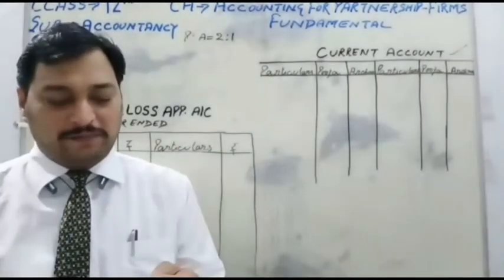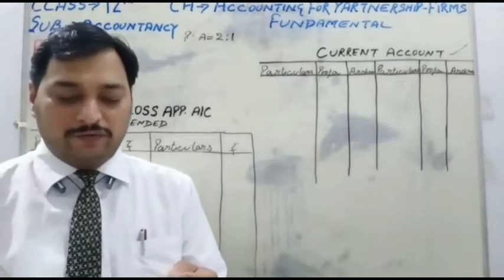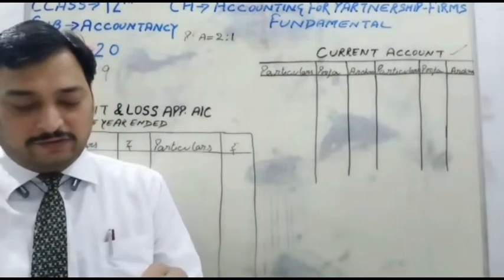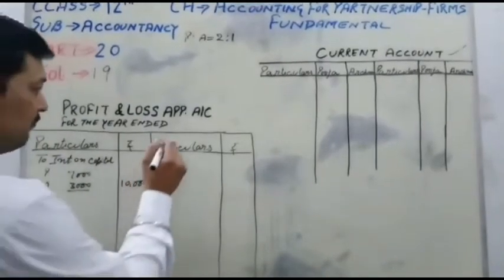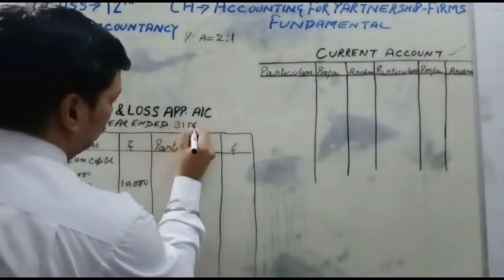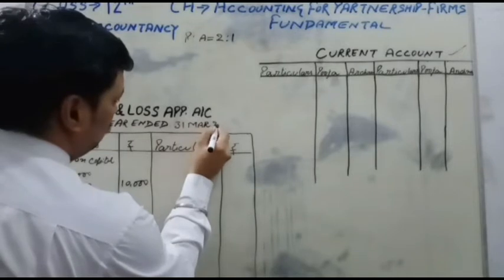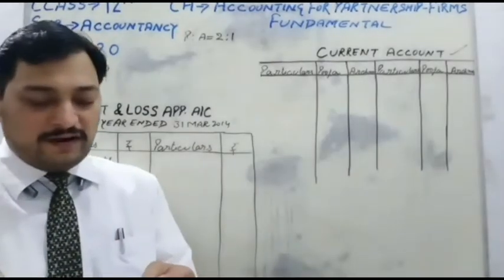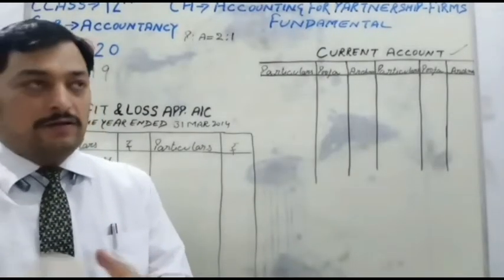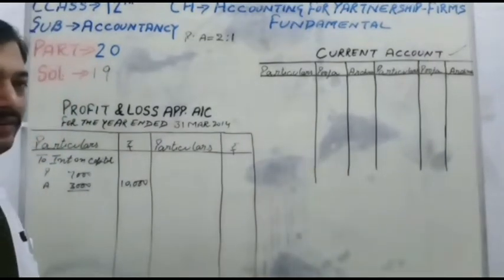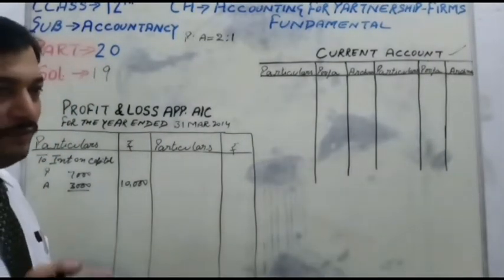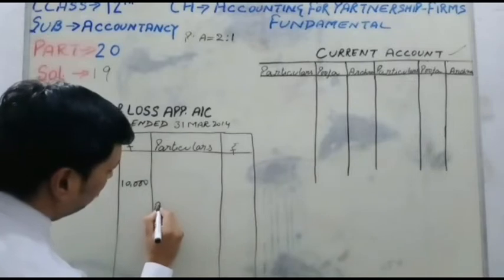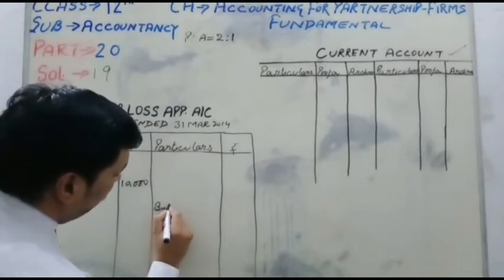And the drawings of the partners during the year ended 31st March 2014 amounted to 4,800 and 3,600. So students, the date is given, 31st March 2014. Drawing is given, and interest is charged on drawing at the rate of 10%. Students, in this question, as in the same pattern, the drawing time period is not given. So you know very well, when the drawing time period is not given, then we will charge interest on drawing for 6 months.